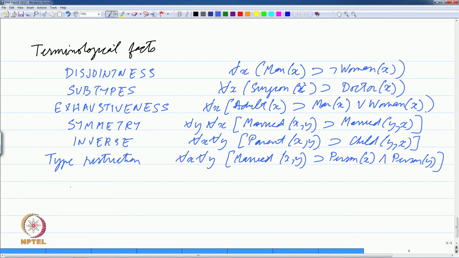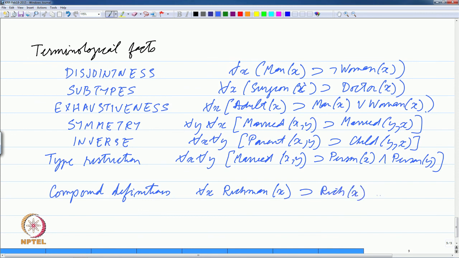Then we can have compound definitions. So, we can say, for example, for all x, richman(x) implies rich(x) and man(x).